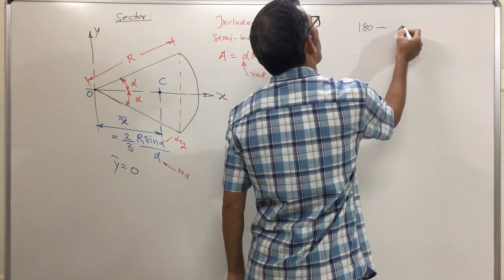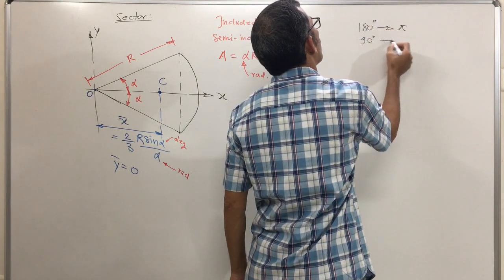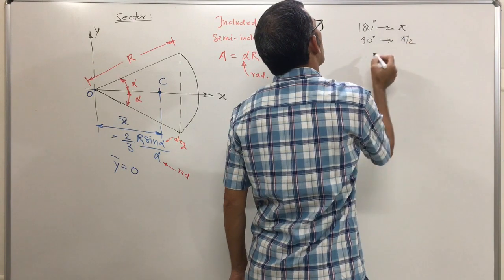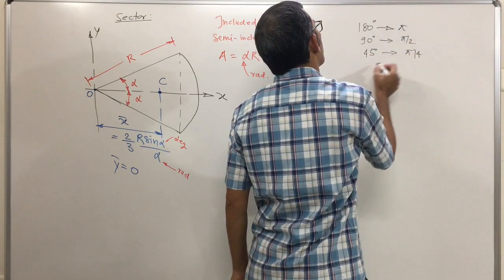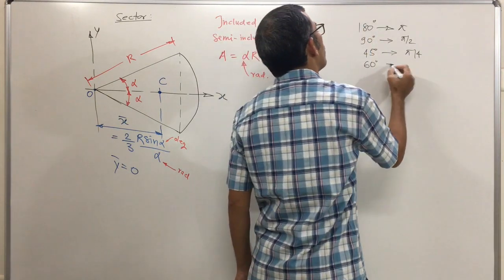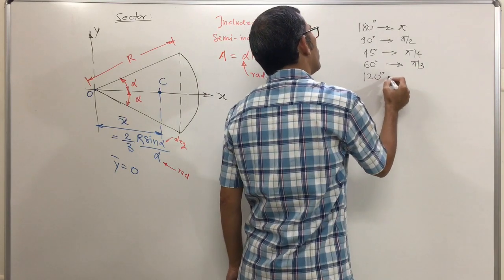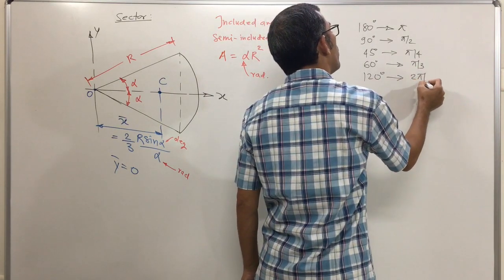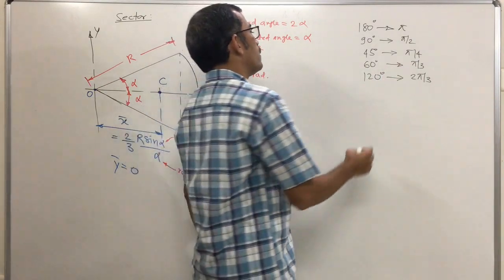180 degrees is pi. 90 degrees, you know how much? Pi by 2. 45 degrees is pi by 4. 60 degrees is 1/3 of 180, so this will be pi by 3. 120 degrees, so this will be what? 2 pi by 3, the twice of 60, which is pi by 3.